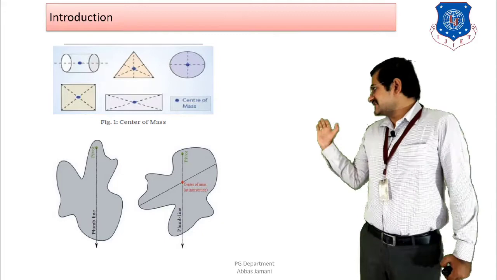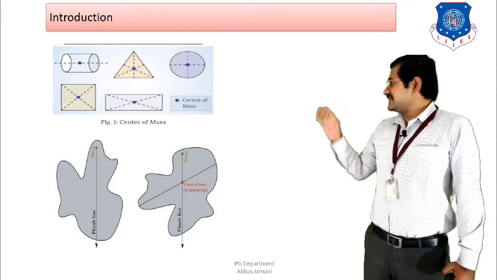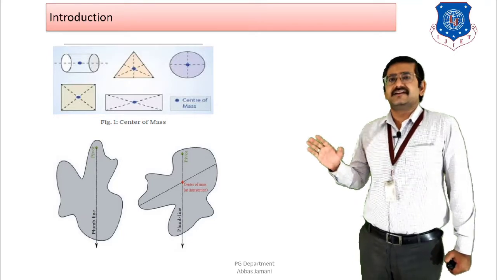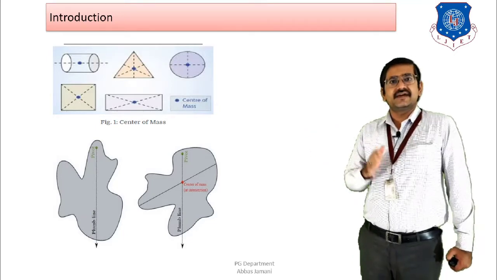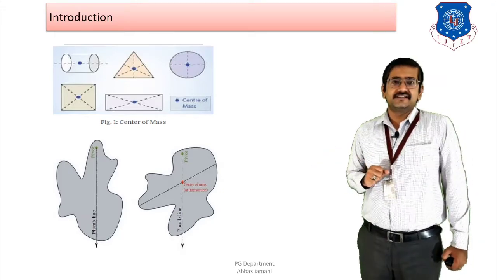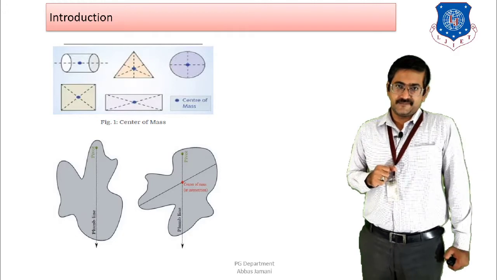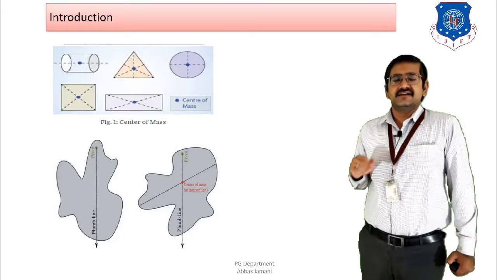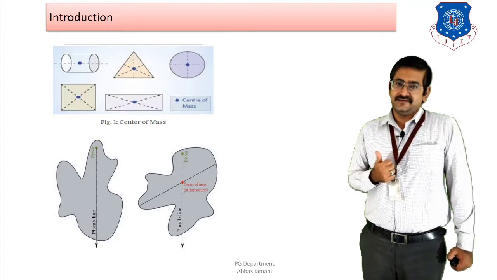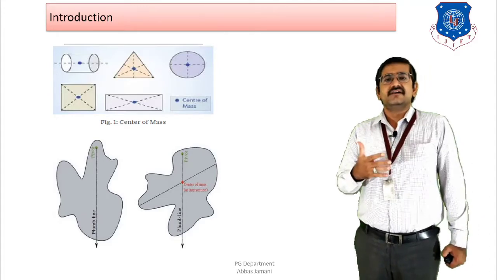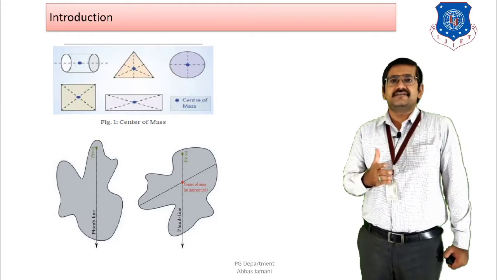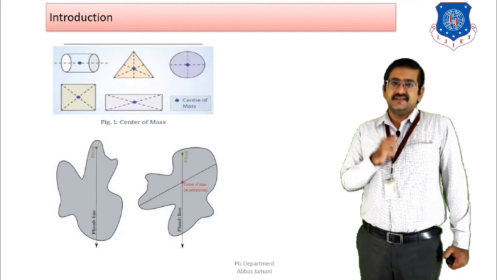So here I have taken examples of both cases, where in the top figure you can see examples of geometrical shapes, that is cylinder, triangle, circle, square, rectangle, right? And on the bottom side we have the unsymmetrical or asymmetrical shapes that you can see over here. When I am talking about symmetrical shapes, the possibility of finding the center of mass is relatively easy. Why? Because in most cases we anticipate that the center of mass and the center of gravity of the system will coincide with each other, right?